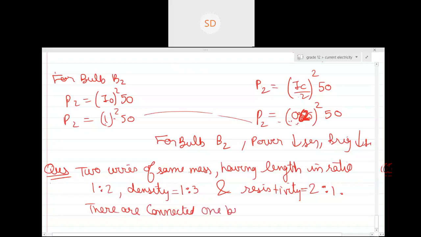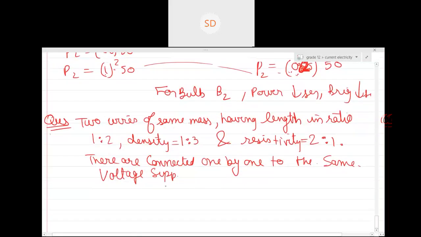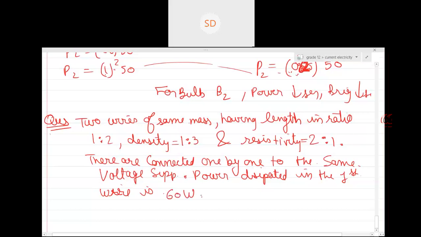one by one to the same voltage supply. The power dissipated in the first wire is 60 watts.